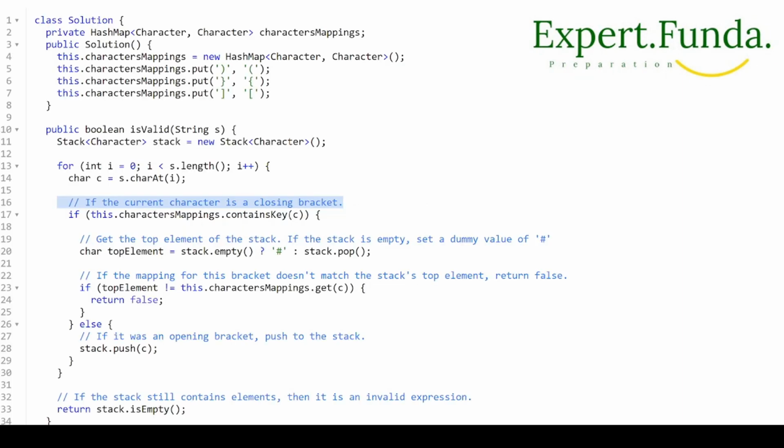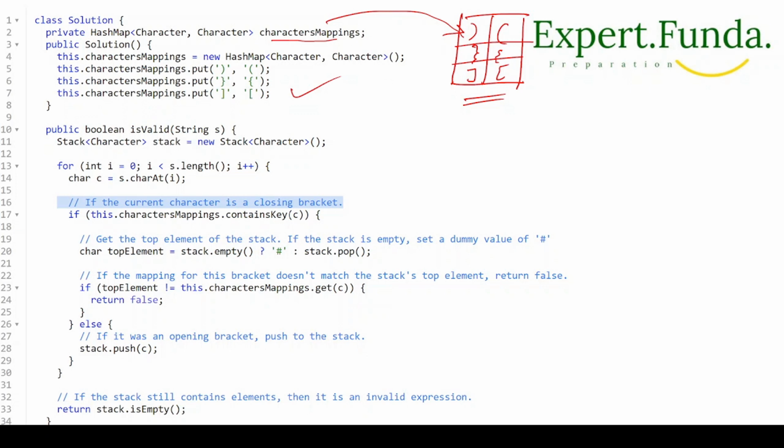Let's understand the implementation. I think you already got it, right? First of all we'll take a hash map, the character hash map, and we'll take a mapping that I will give the name character mapping. Actually, we are putting the mapping like this: the ending braces, closing braces, and the starting braces. So we have our mapping, and this is nothing but our mapping. Okay, so the mapping is ready, we have already initialized it.